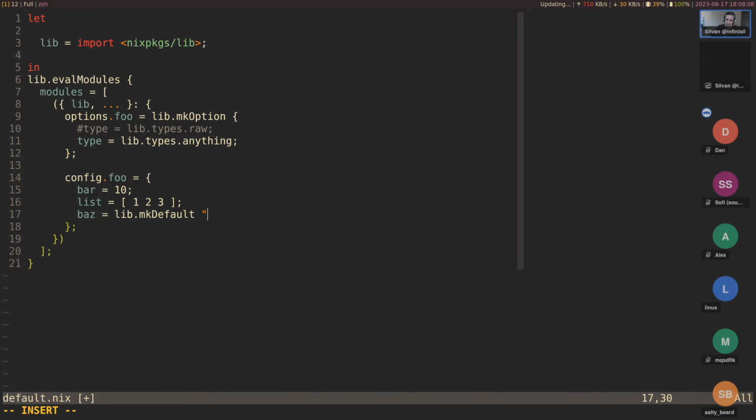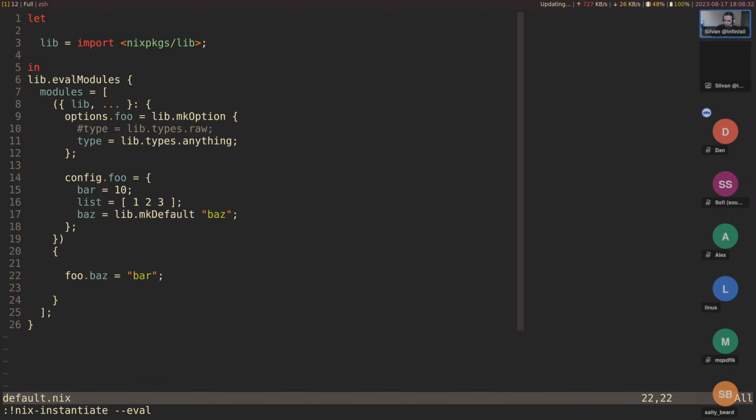So let's make this a baz. Now in another module, we can do this using imports as one way. Actually, let's not use imports here. We have the module list up here, so we can put it right down here. And so in another module, let's say foo.baz equals bar.